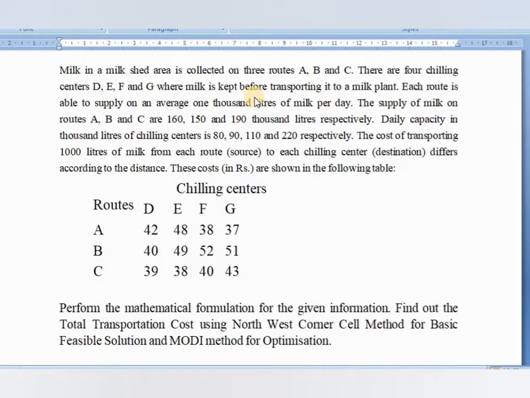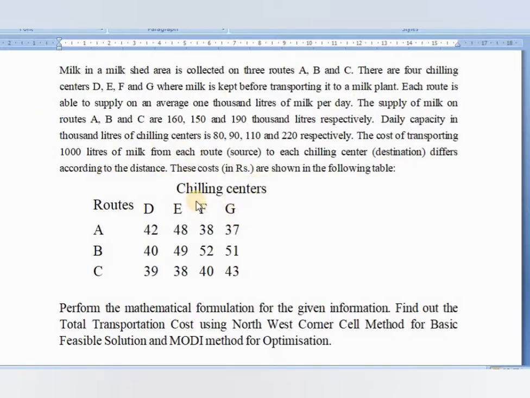Friends, now let us solve the transportation problem. Actually, this problem is a real world problem, which we have to make a mathematical formulation first. Then we can apply the transportation problem tools and methods. We have already formulated some equations for this real world problem in the last lecture. That is mathematical formulation in transportation problem lecture 2. That link is in the description box. Please go through that first, then we can solve this problem.